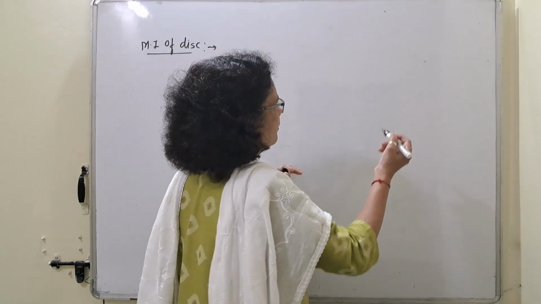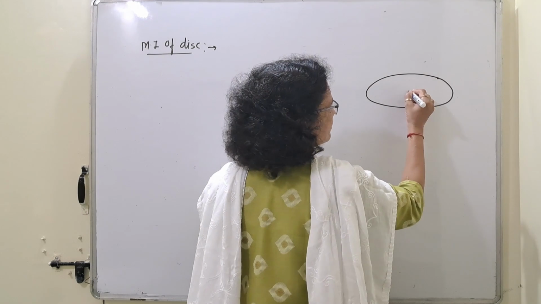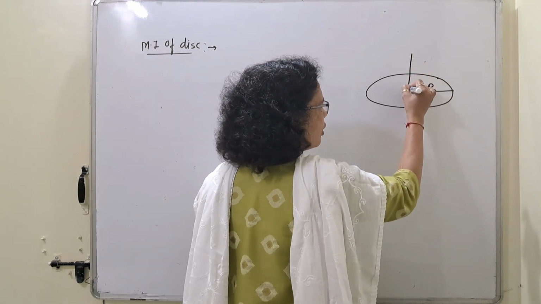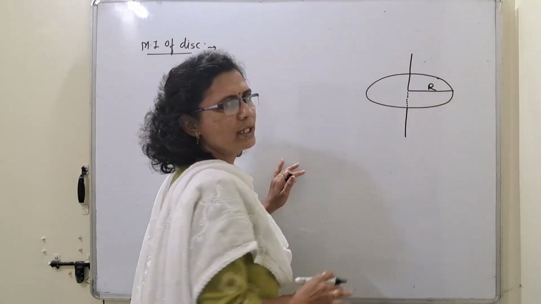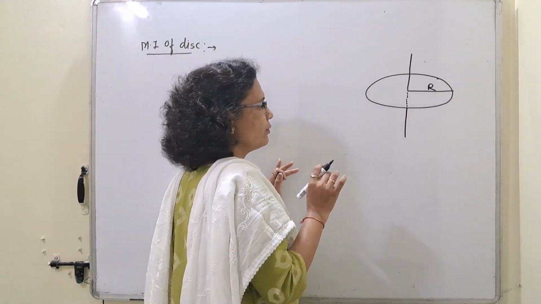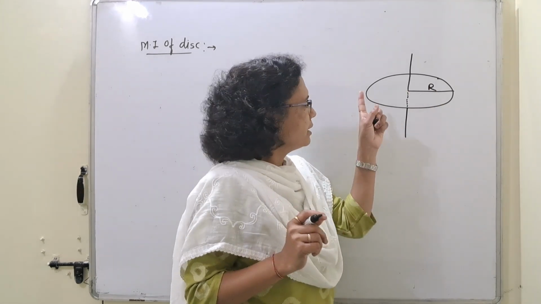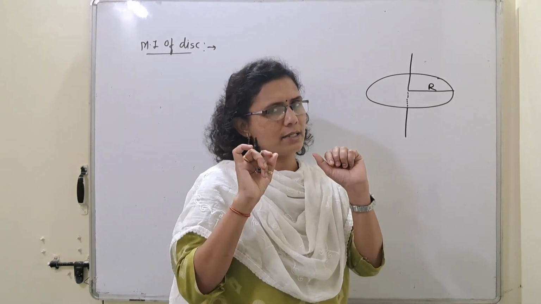So let us consider one disk with radius capital R, and the axis of rotation is passing through its center and perpendicular to its plane. Here we are going to consider negligible thickness of this disk, a very thin disk.